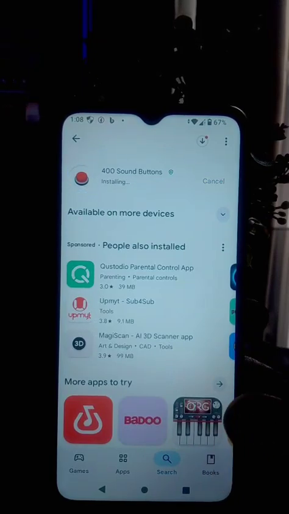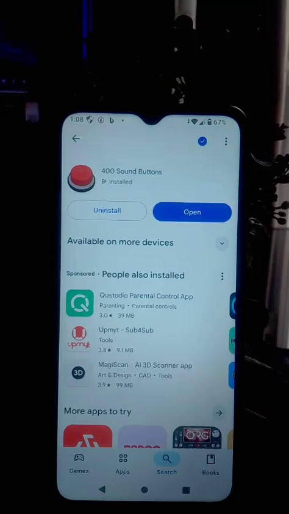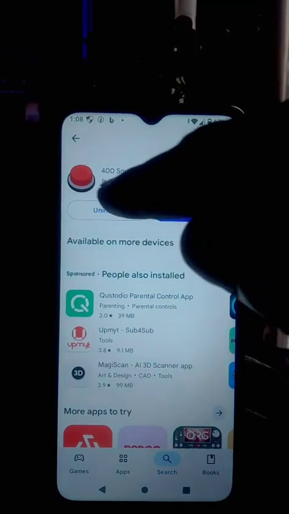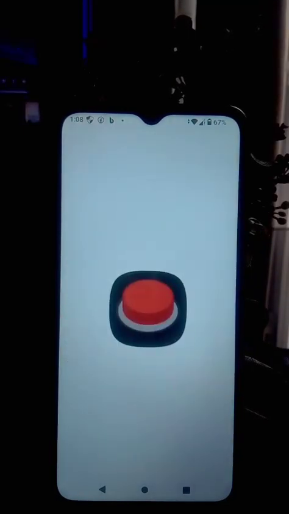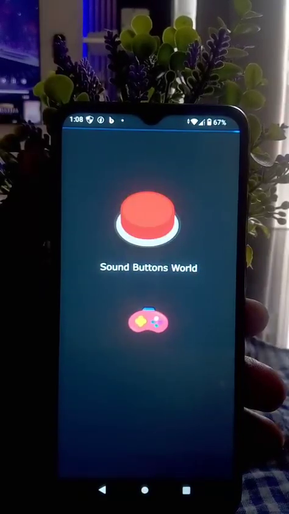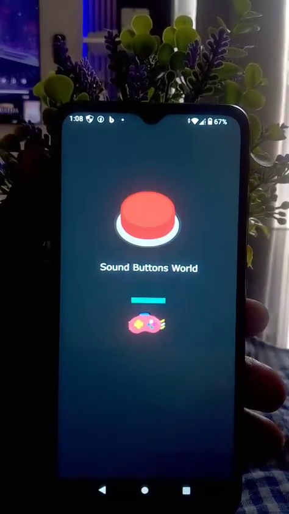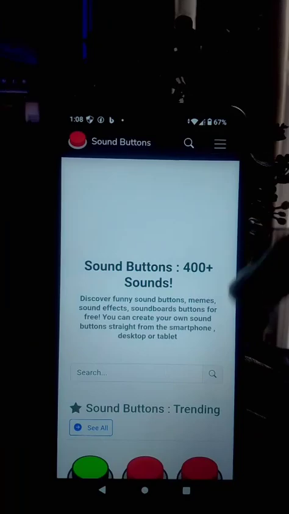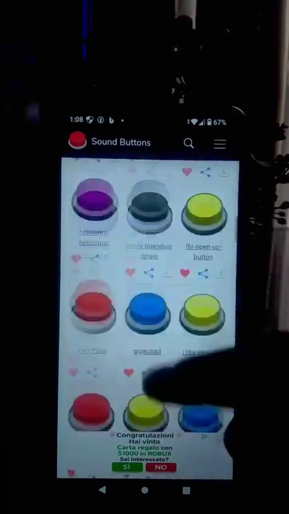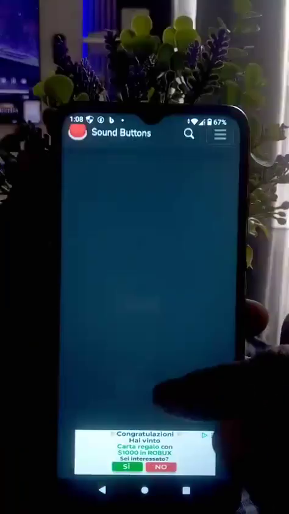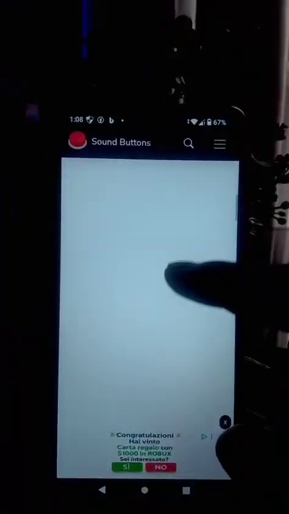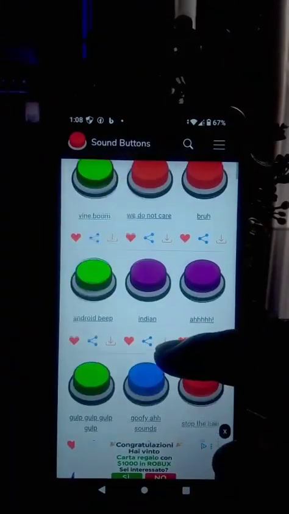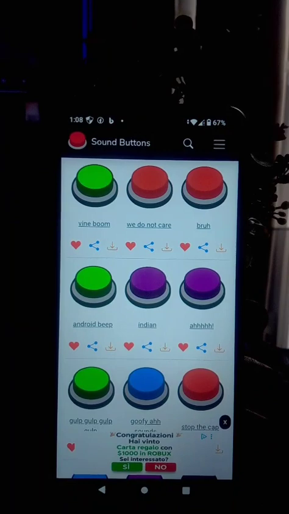So I'll be showing you how you can download any sound of your choice, any sound that you like. Then after installing, you click on open. It's very easy to download, and I will be showing you the website on Chrome browser. So you click on consent, then look at the sounds. 400 sounds are here.